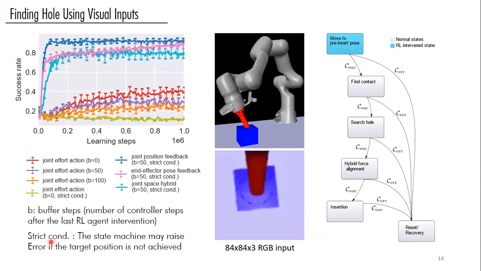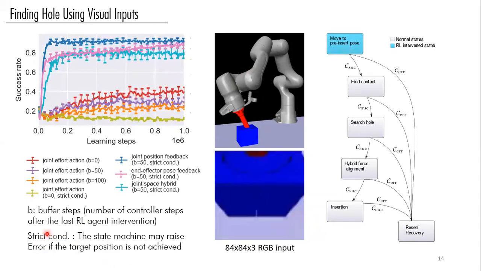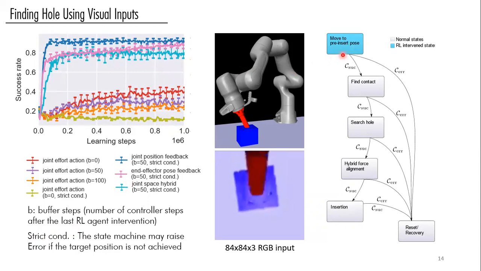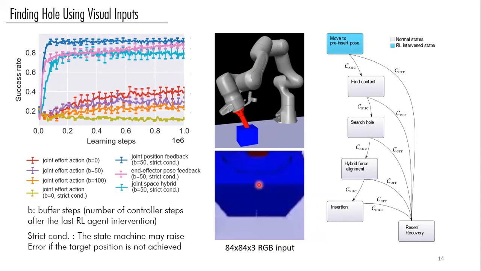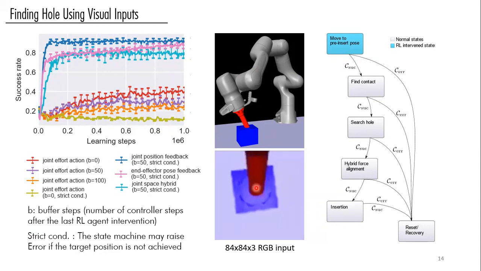And another parameter is the so-called strict condition. This parameter also raises an error if the state machine realizes that it hasn't observed its goal end effector position for the stage. We see better performance with residual feedback learning in such case, simply because this does not result in any competition between the controller and the reinforcement learning policy.